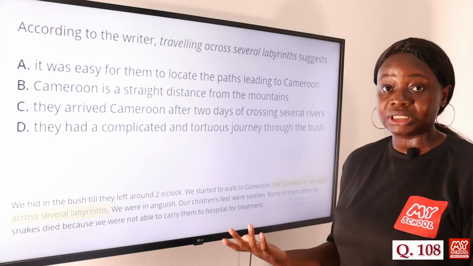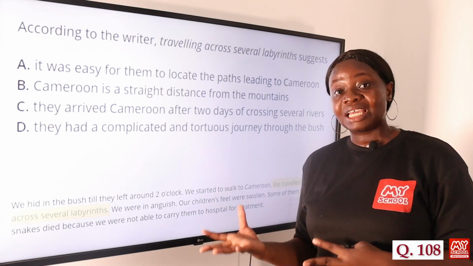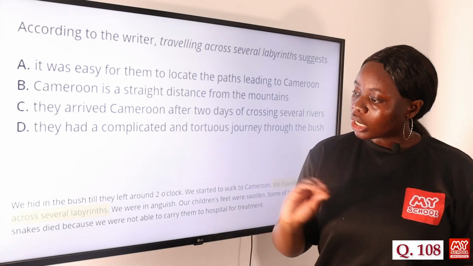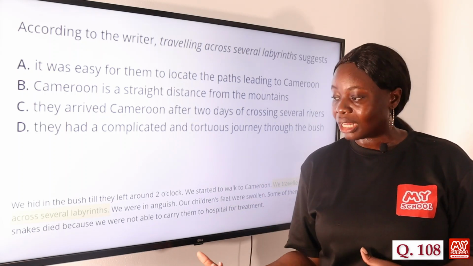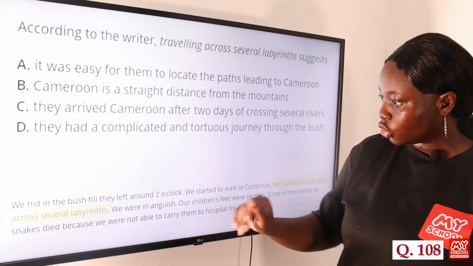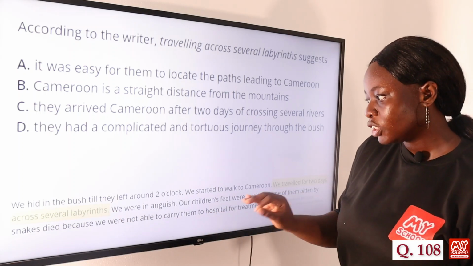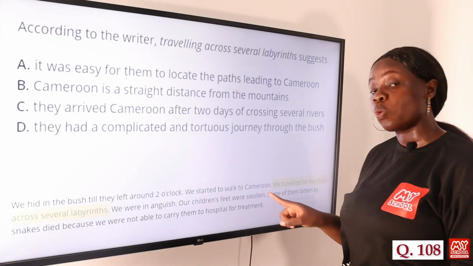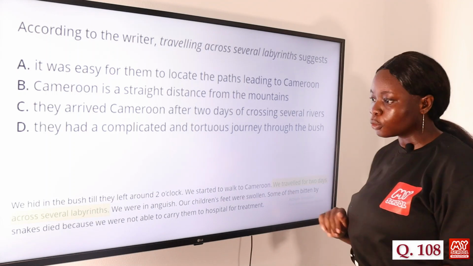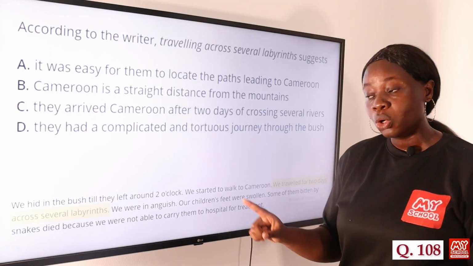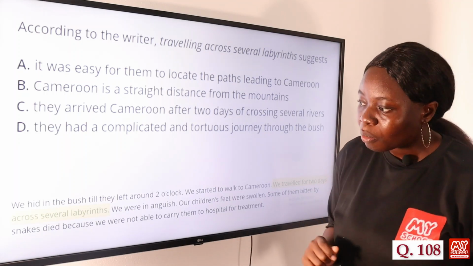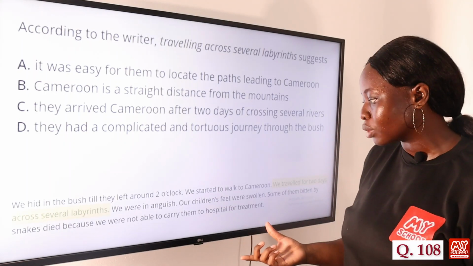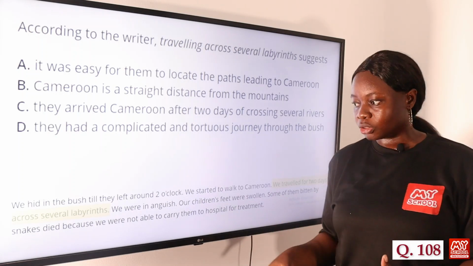Ordinarily, the word labyrinth actually means a difficult and complicated path or journey. But when you look at the way it is used in this particular sentence, you can also understand the meaning of the word labyrinth. So let's look at the way it is used. We hid in the bush till they left around 2 o'clock. We started to walk to Cameroon. We traveled for 2 days across several labyrinths. We were in anguish. Our children's feet were swollen. Some of them bitten by snakes died because we were not able to carry them to hospitals for treatment.